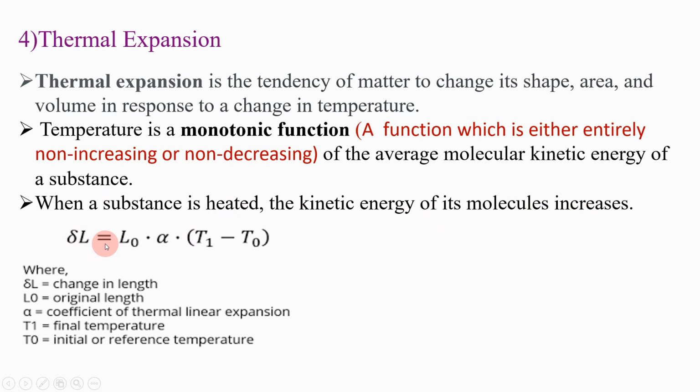That is, delta L equals L0 into alpha of T1 minus T0. Now see what it stands for. Delta L is the change in length, L0 is the original length, alpha is the coefficient of thermal linear expansion, T1 is the final temperature and T0 is the initial or reference temperature. So this is nothing but the thermal expansion of the material.